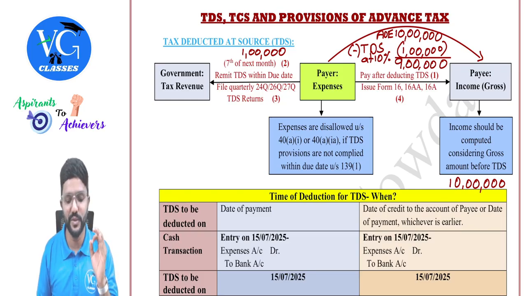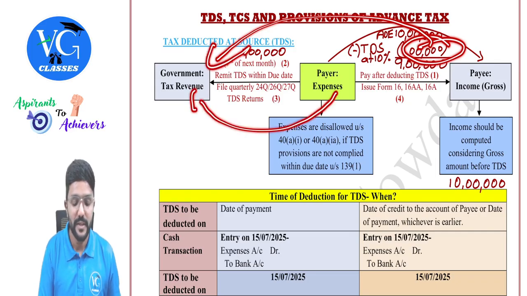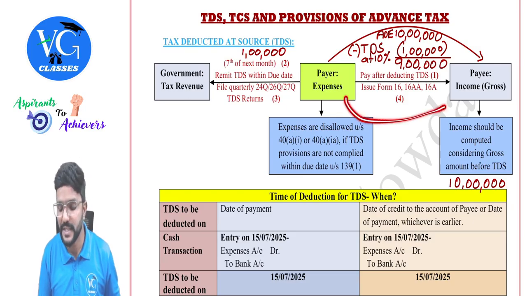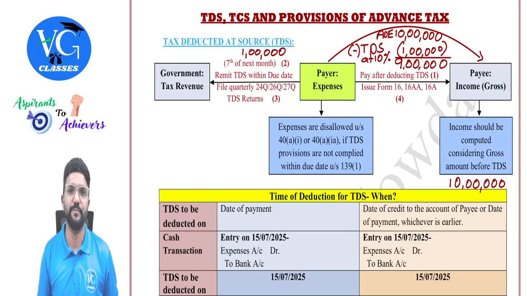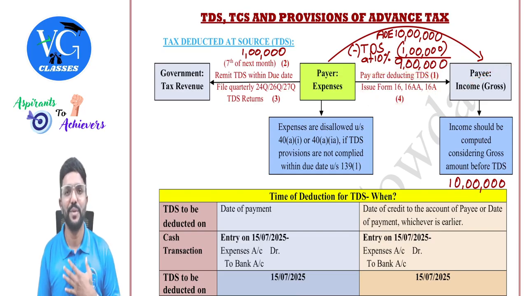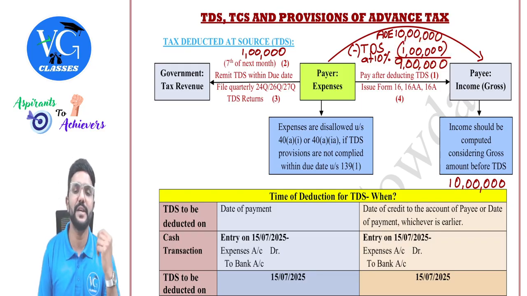Okay. So what the payer should do is first deduct TDS if it is applicable, then remit it to the government, file the TDS returns quarterly with the government, and also issue a certificate of proof to the payee in form 16, 16AA or 16A. This acts as a proof to the payee, because the payee is worried: the payer deducted 1 lakh from the income of the payee and deposited it to the government.